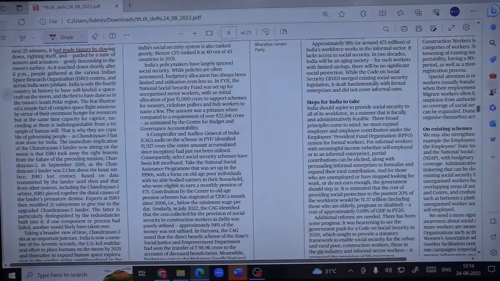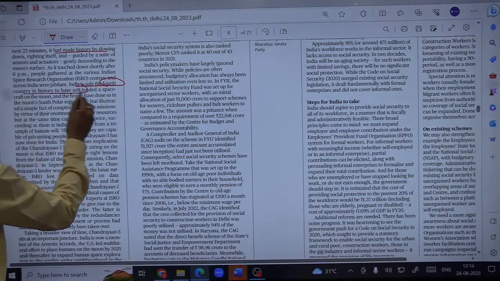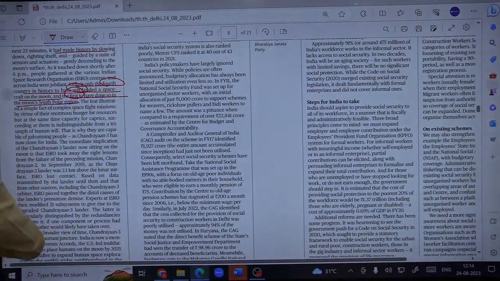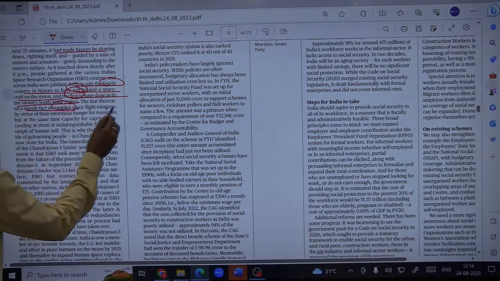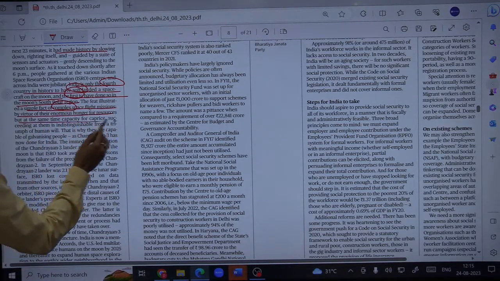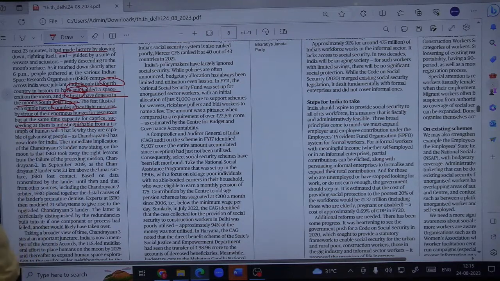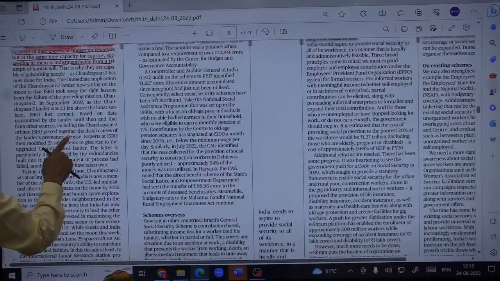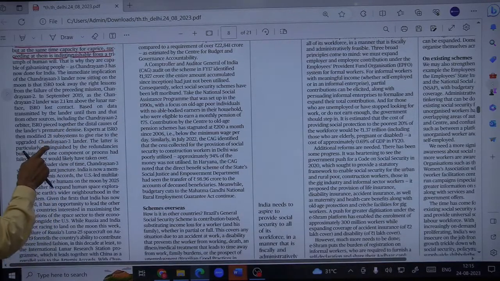Apart from that, India is only the 4th country in history to have soft landed a spacecraft on the moon, and the first to have done so in the moon's south polar region. Fine. So this feat illustrated a simple fact of complex spaceflight missions: by virtue of their enormous hunger for resources, but at the same time capacity for caprice, succeeding at them is indistinguishable from a triumph of human will. Fine. So if you have the will, there is a way, and nothing is greater than human will. That is why they are capable of galvanizing people.